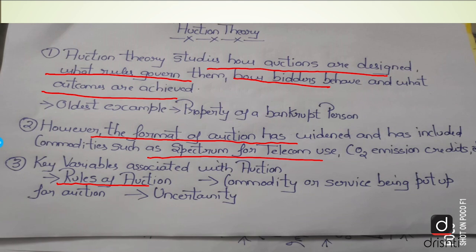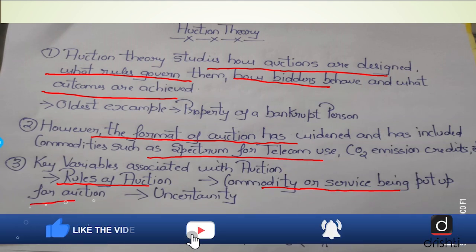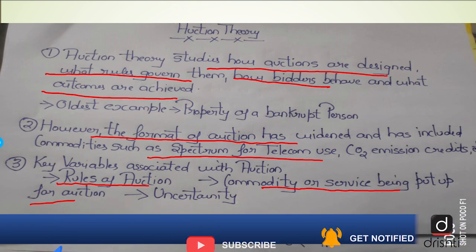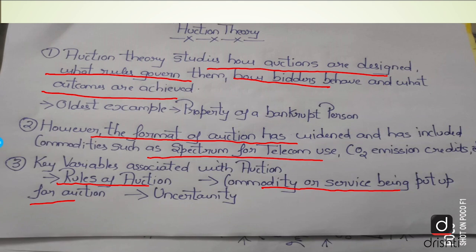Now, this was the first thing: what exactly are the rules of the auction? Number two, commodity or service being put up for auction. Very important. Before coming to an auction, people who are participating in an auction have to see this very clearly.